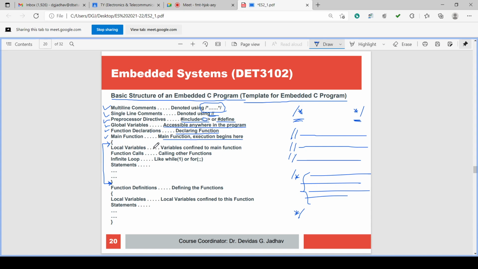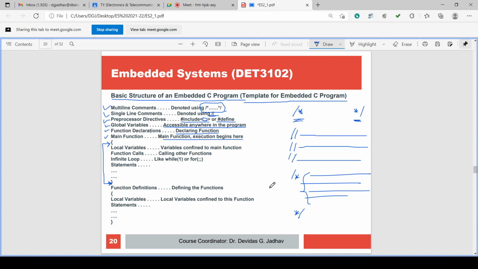So the main function's curly bracket starts and ends, and in between, whatever is written is the program instructions, or the program we can say. So the start and end of the program is defined by one curly bracket opening and one curly bracket closing, curly braces.